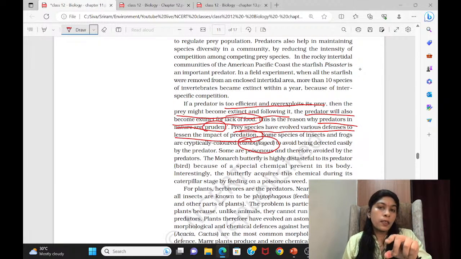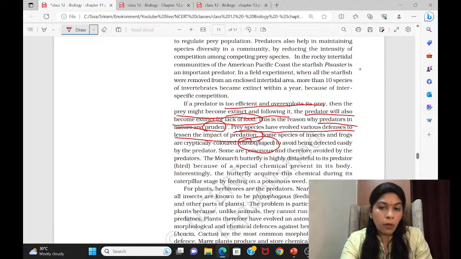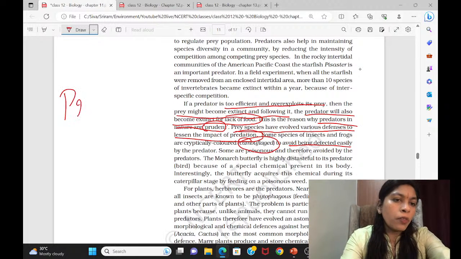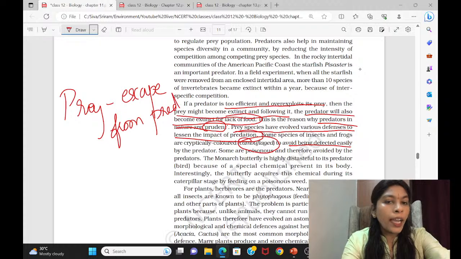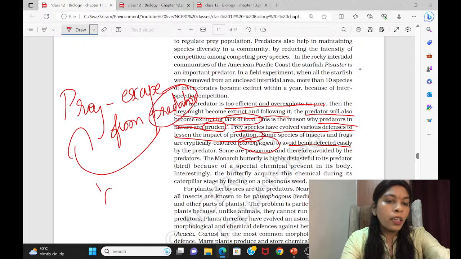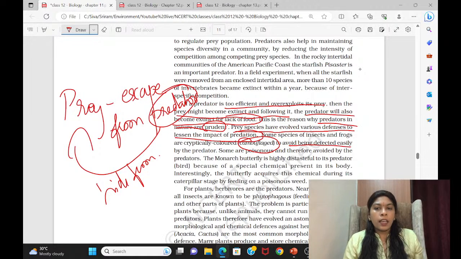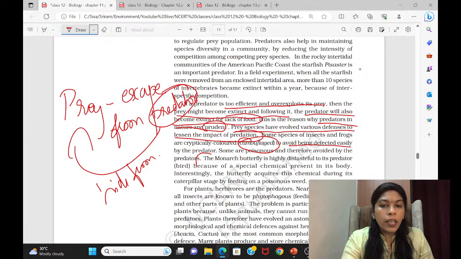So again, this is connected with the adaptation unit. There you will be studying about camouflage. Mainly the prey do camouflage in order to escape from the predator. And the predator does camouflage mainly to hide from the prey. That's the relation. This way you have to know the reason. And as you can see, this is one example they have given.